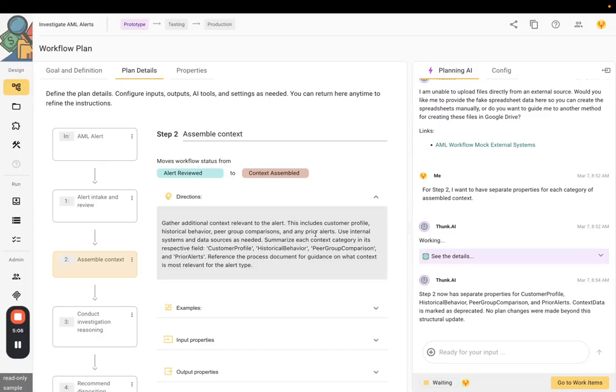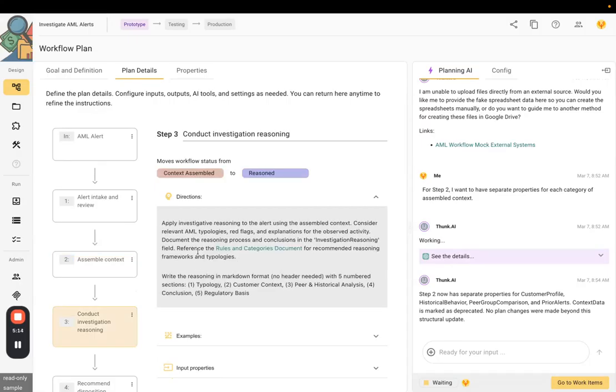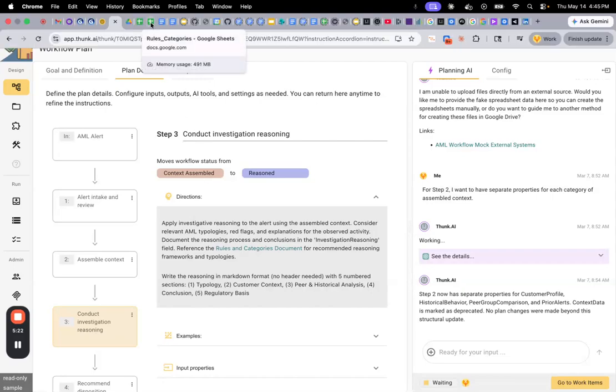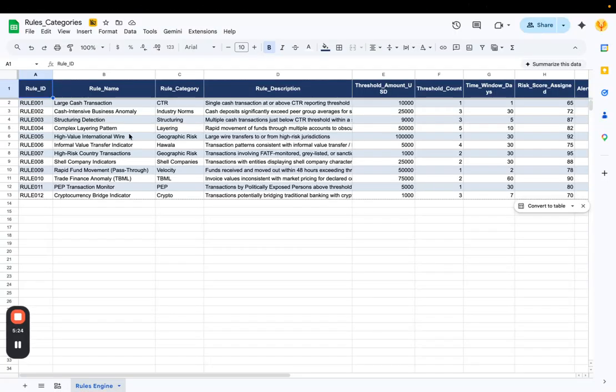For the purposes of this demo, all of that information is mocked so that the demo can proceed. The third step is to conduct investigative reasoning based on various typologies, red flags, etc., referencing a rules and categories document. Let's look at that document. Again, a simple one for the purposes of the demo. It describes various rules and categories, descriptions of what's allowed and what's not, threshold amounts, etc.